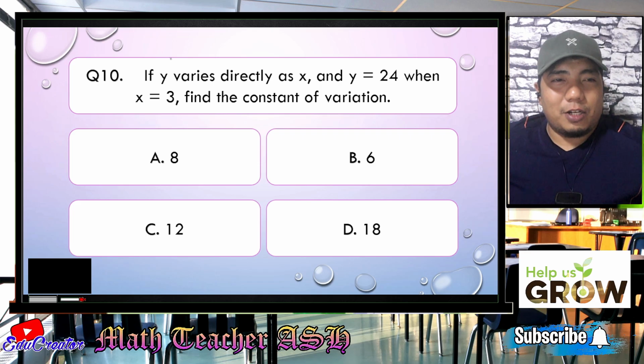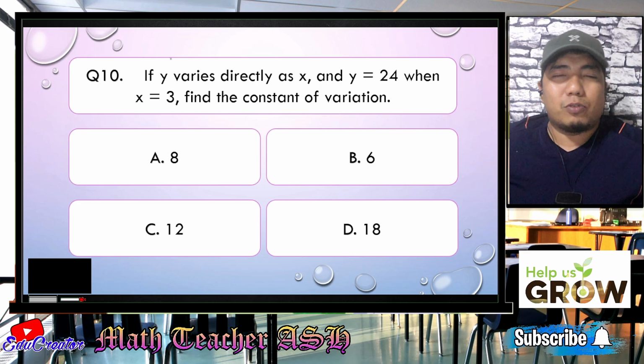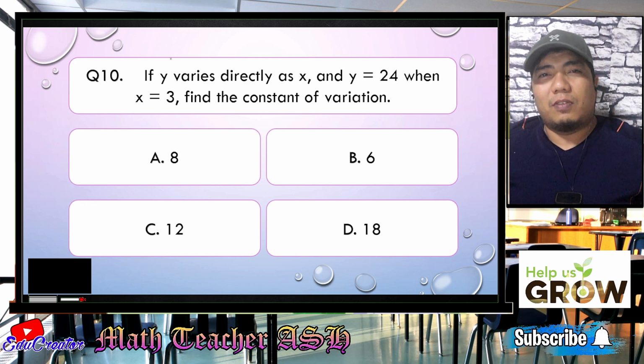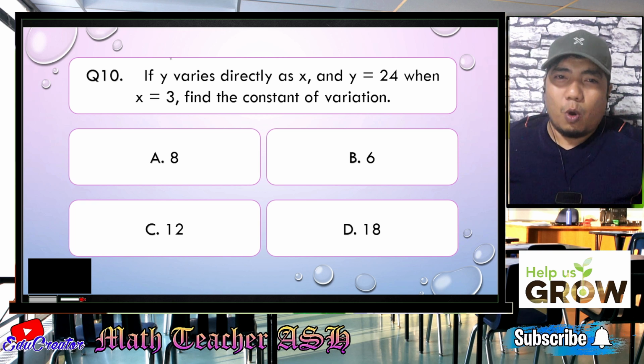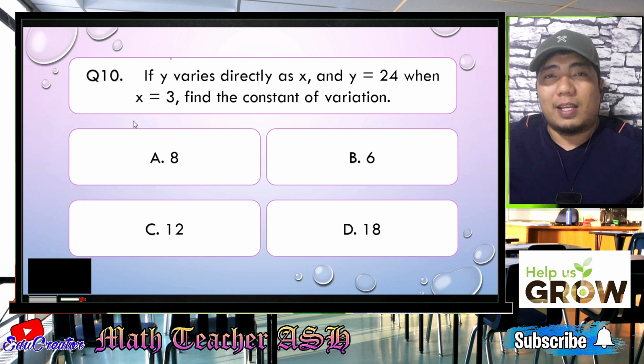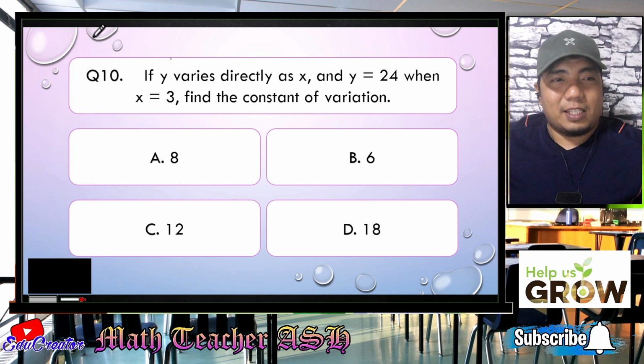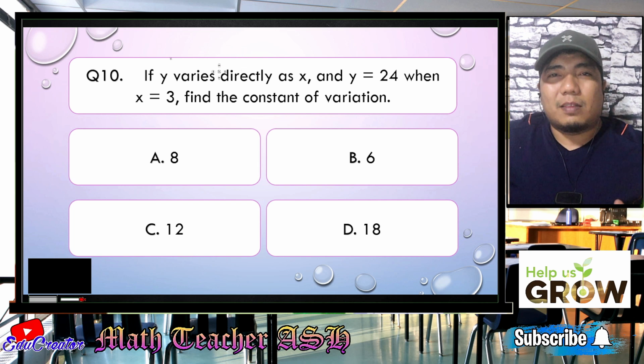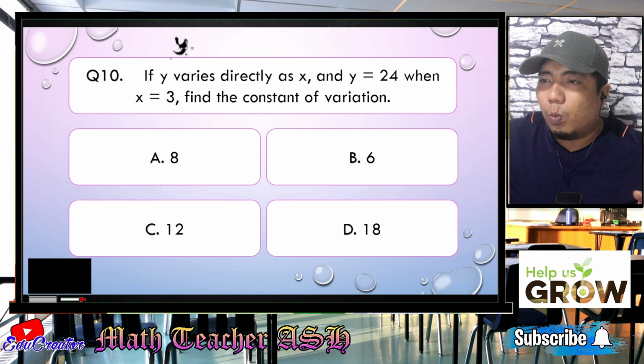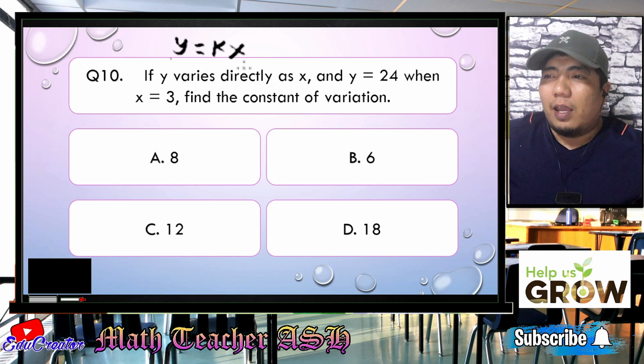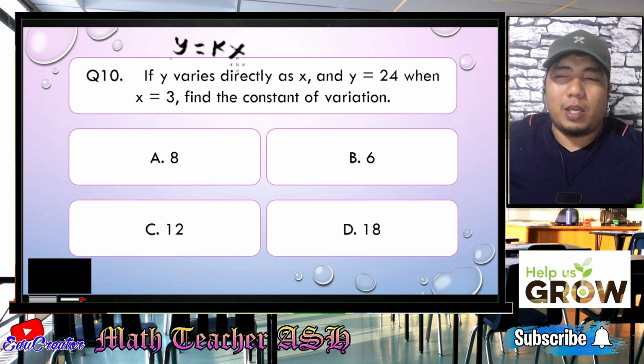Alright, my dear math learners, let me just show you how to solve this one. First, in solving direct variation, we need to translate first our Y varies directly as X. That means we will be doing Y is equal to KX, in which our Y here is given as 24 and our X here is given as 3. So what we need to do here is basically substitute the values.